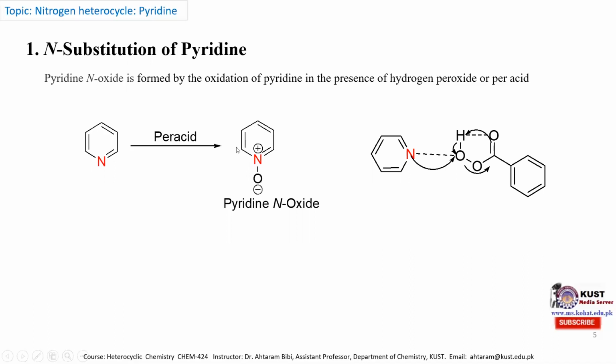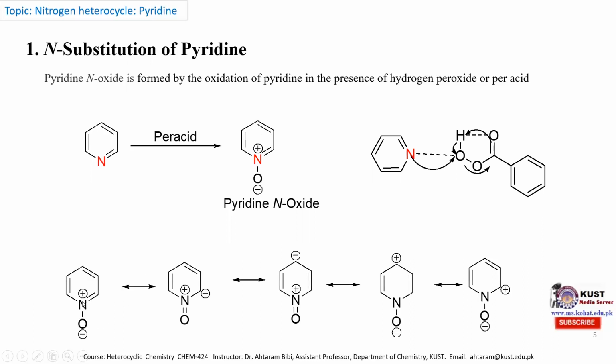And we can see the activation of this molecule for electrophilic and nucleophilic substitution reactions from its mesomeric forms. Here we can see in this mesomeric form that when this lone pair of electrons comes here, then this pi electron can easily attack any other electrophile. And we can see the second resonating form over here, which has this negative charge, so it can easily take an electrophile here, or it can act as a nucleophile to attack an electrophile. Similarly, here is a negative charge, so the electrophilic substitution can happen over here.